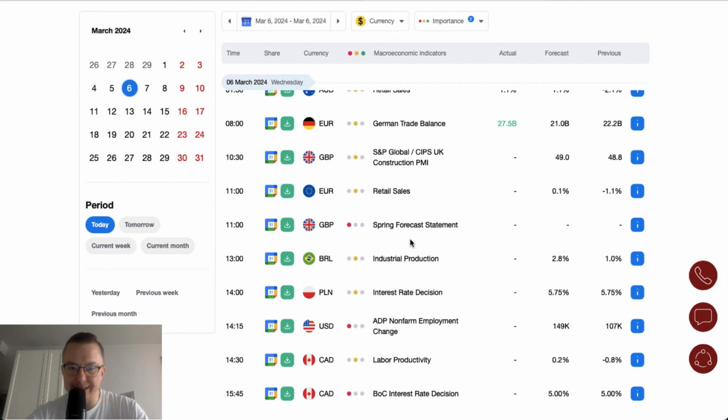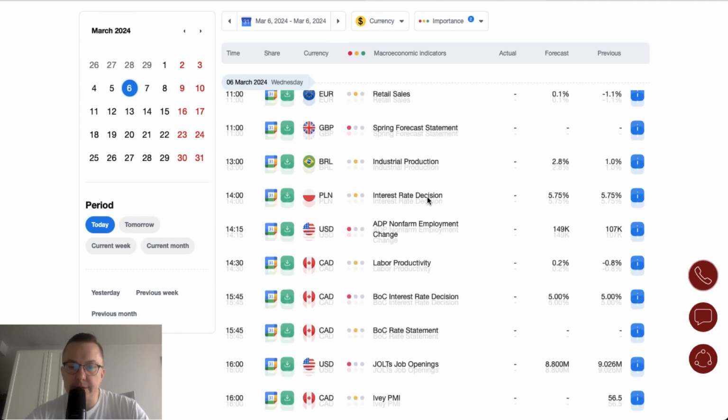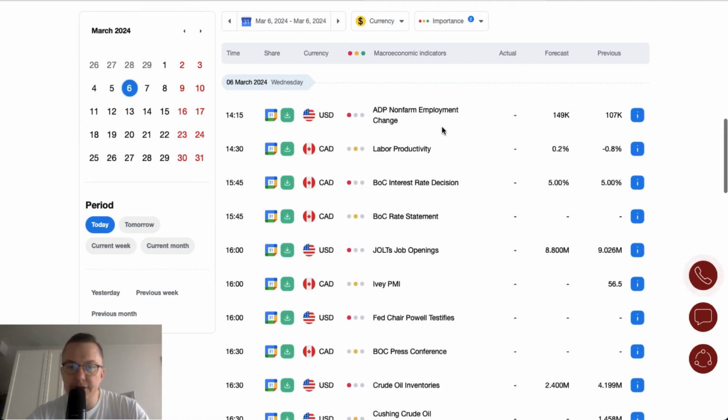Before we get this statement, we will receive the data from the construction PMI at 10:30 and the retail sales data from the euro zone. During the New York session, we got the ADP non-farm employment change scheduled for release at 2:15, and then we got labor productivity and the Bank of Canada interest rate decision.